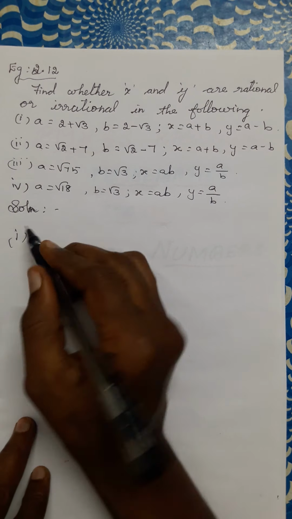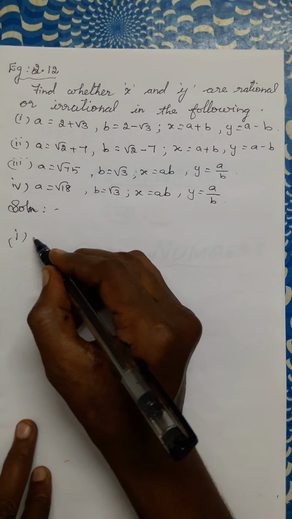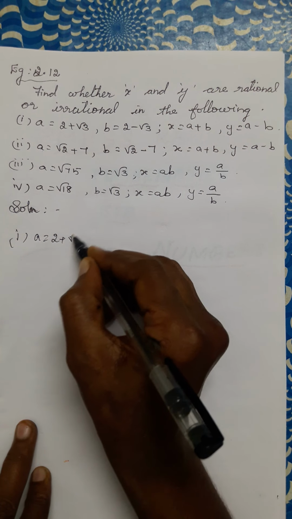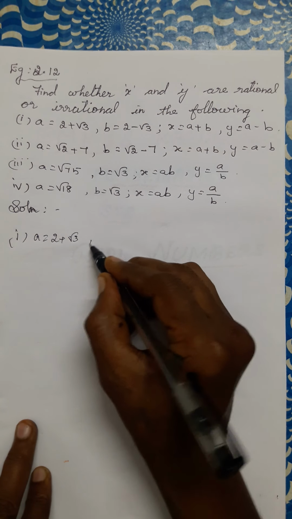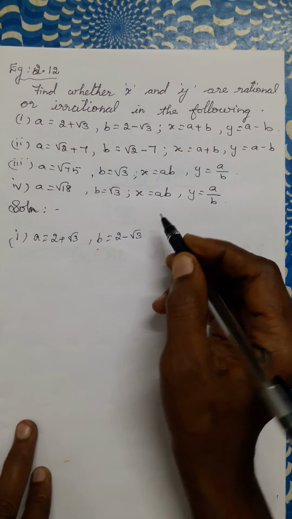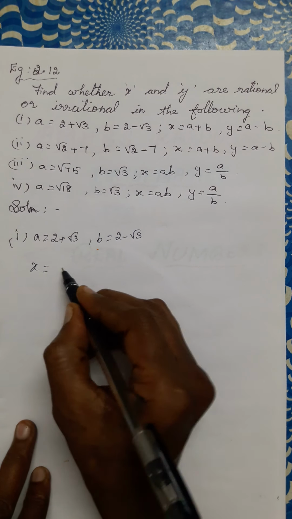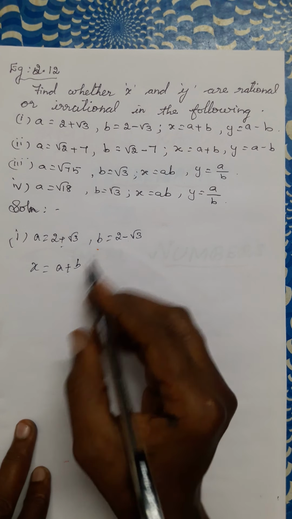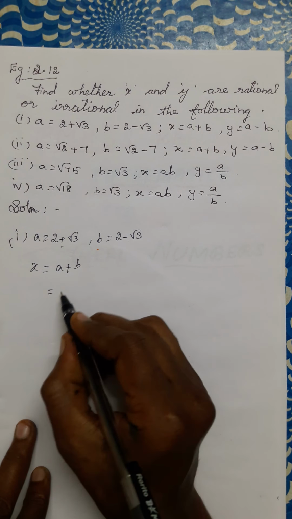First, we can start the first problem. A is equal to 2 plus root 3, b is equal to 2 minus root 3. First, x is equal to a plus b. Add a and b. When we are adding, what will we get?